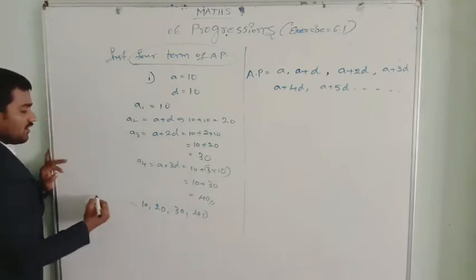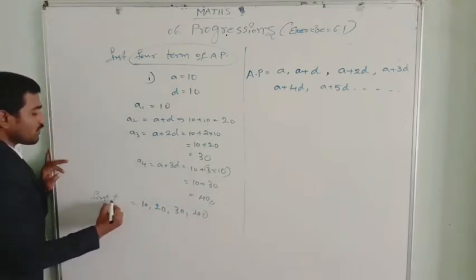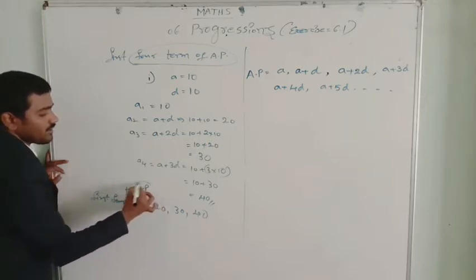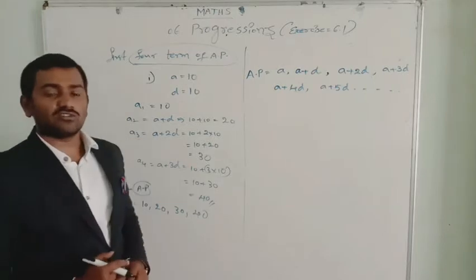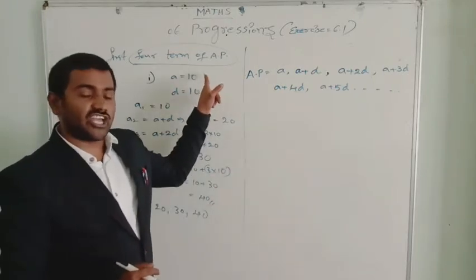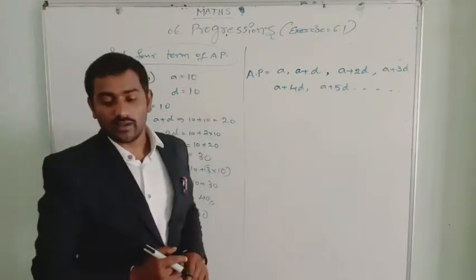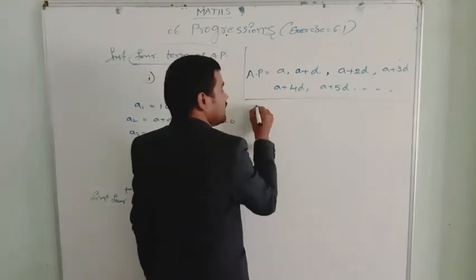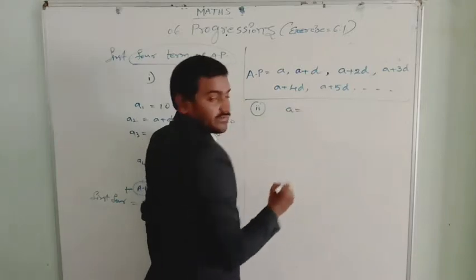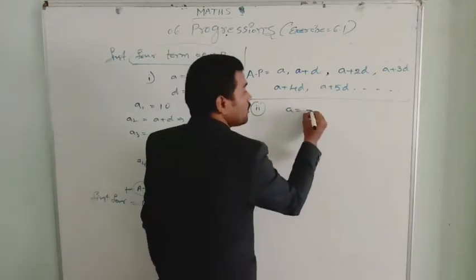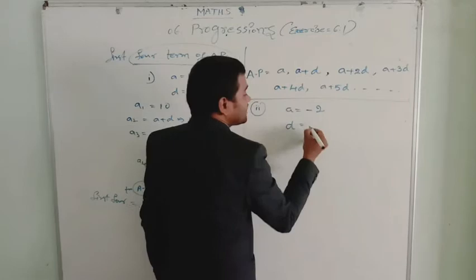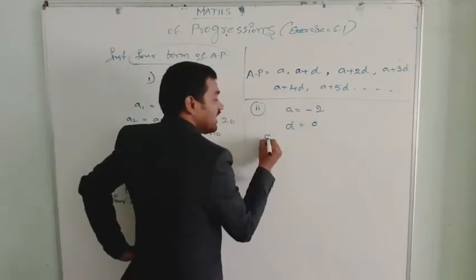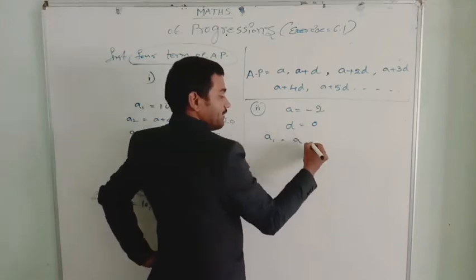So these are the first four terms of the AP when the first term is 10 and the common difference is also 10. Let me take the next question to help you understand. The second question here: the first term is given as -2 and the common difference D equals 0. Simple. A1 is nothing but A only.